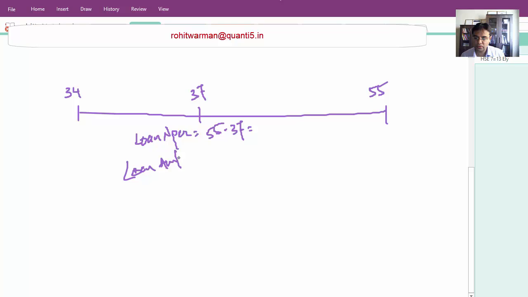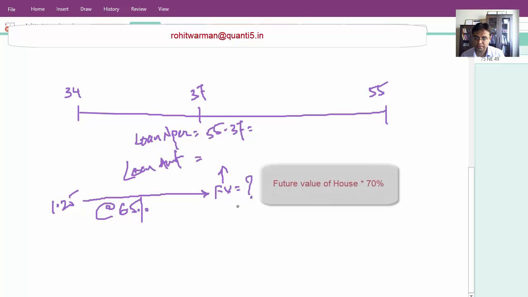So what is the loan value, or the loan availed? The house cost is 1.25 crores. So what is the future value? And that future value will be the loan amount. Now this is growing at the real estate appreciation, which is 6.5% for 3 years. So that we have to find. And finally,